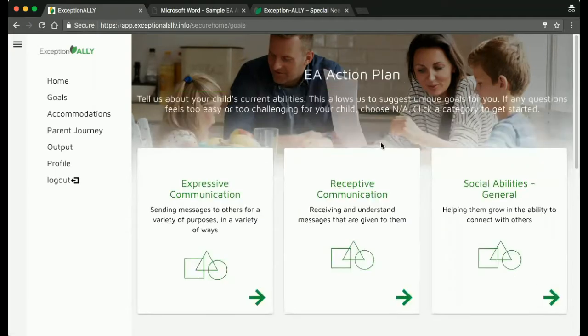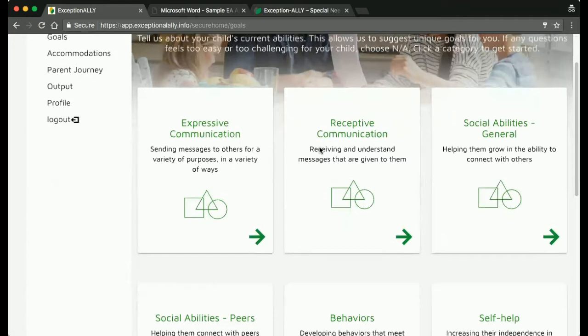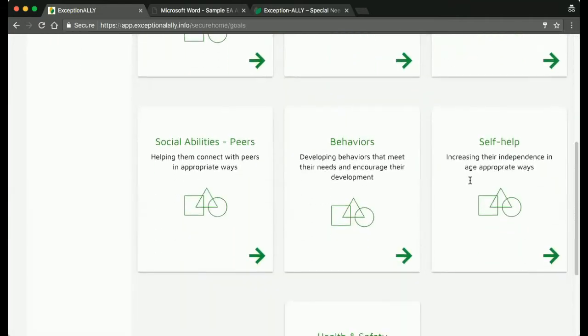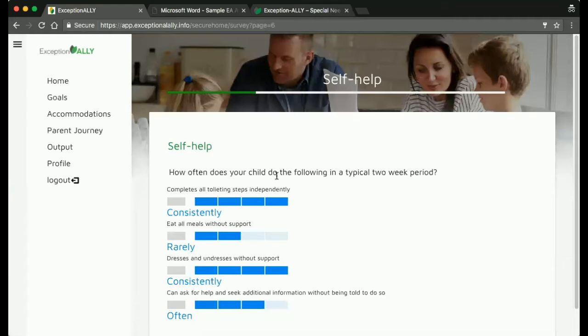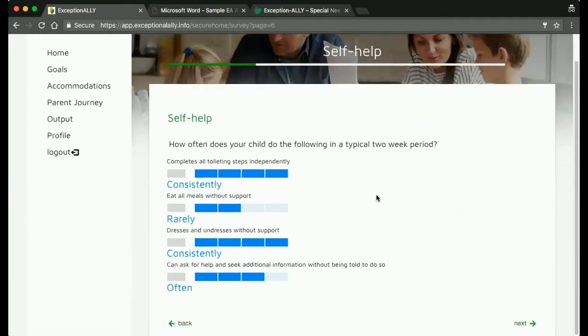First, start with goals. No IEP is complete without relevant, individualized goals. Our exceptionality experts created these potential goals specific to your child's exceptionality. Before you'll see the goals themselves, you'll tell us about your child's current abilities and strengths. For each item, you'll answer, how often does your child do the following in a typical 2-week period? If the ability described is too simple, too advanced, or simply doesn't apply to your child, click NA.